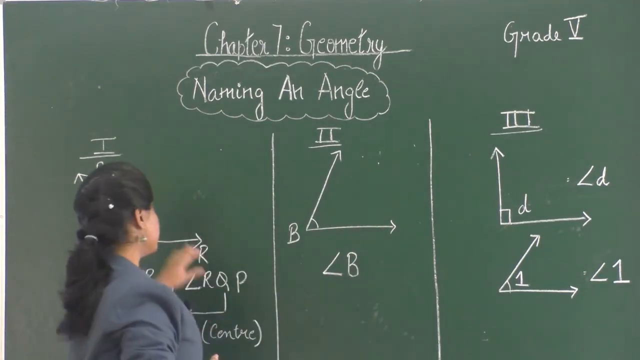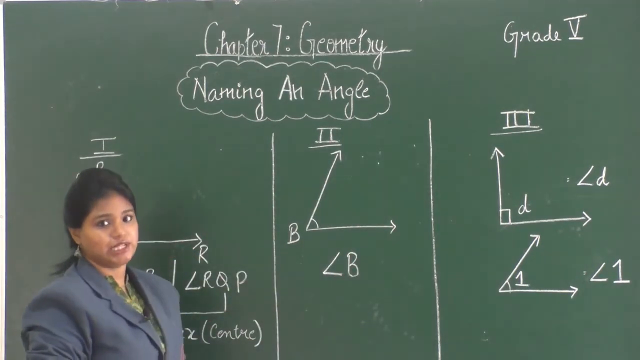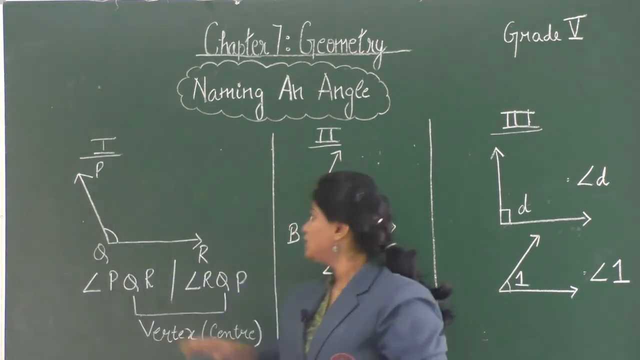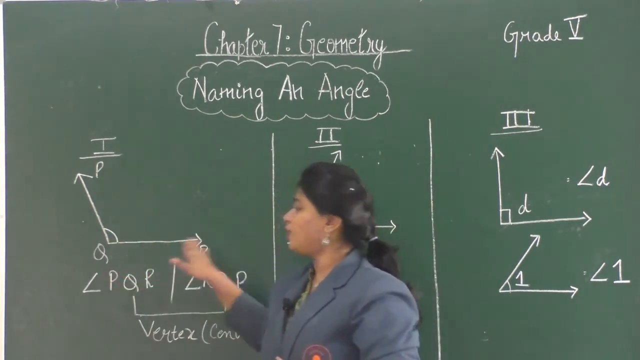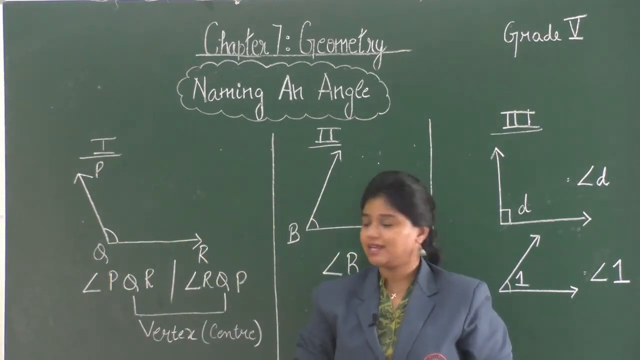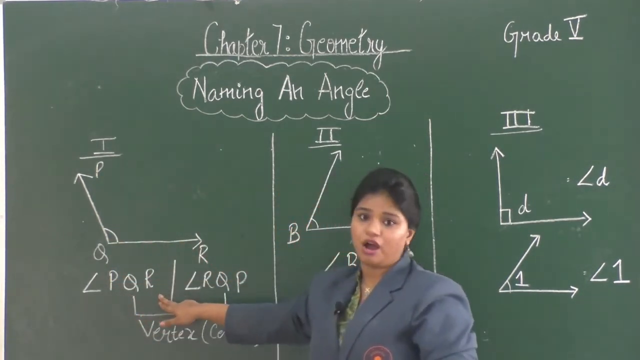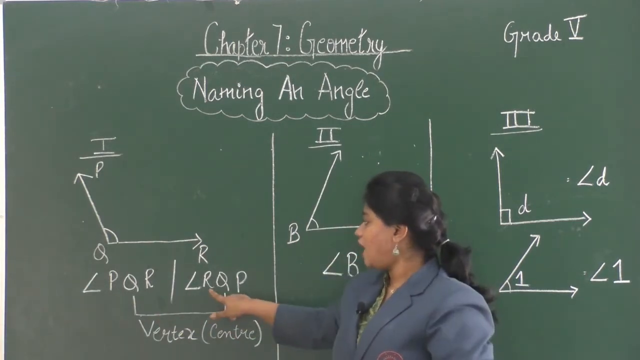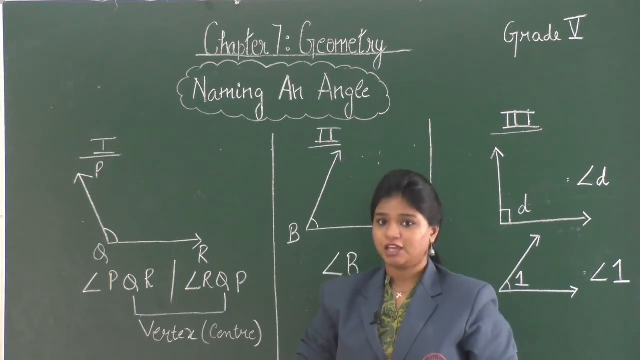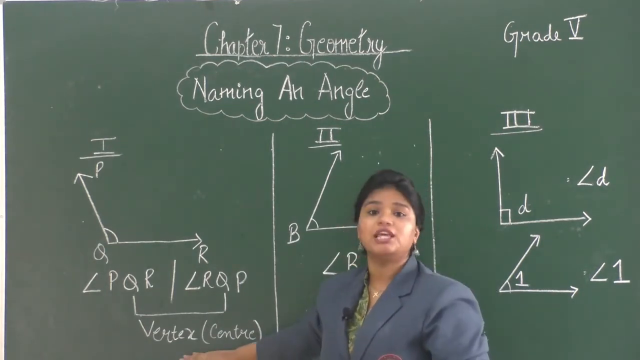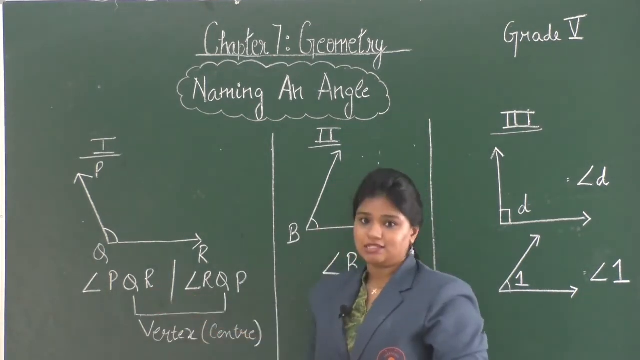The first way is by using 3 capital letters. We have drawn an angle and we have used the capital letters P, Q and R. So, I can name this angle as angle PQR or angle RQP. I can name it in any order. But you have to be careful that you have to mention the name of the vertex in the center.